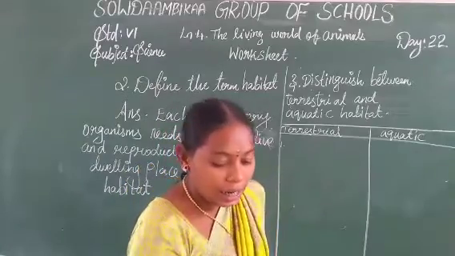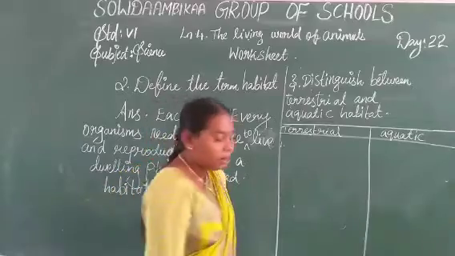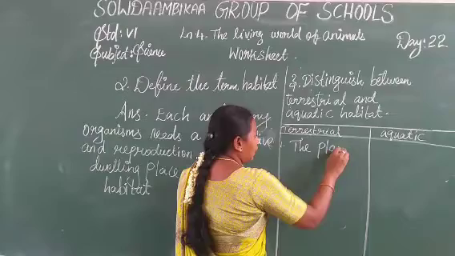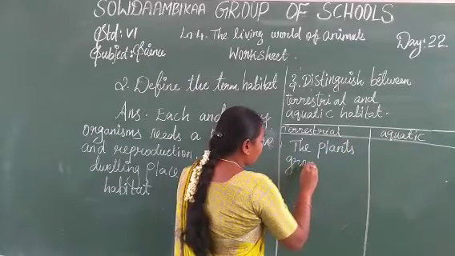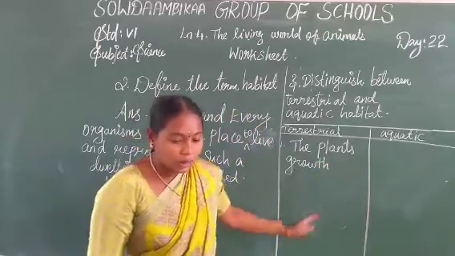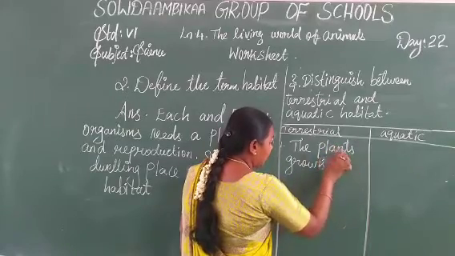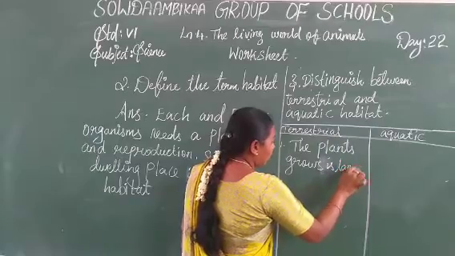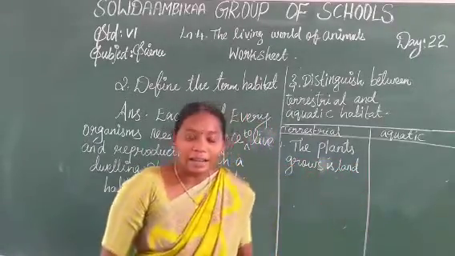In the terrestrial habitat, the plants grow on land.